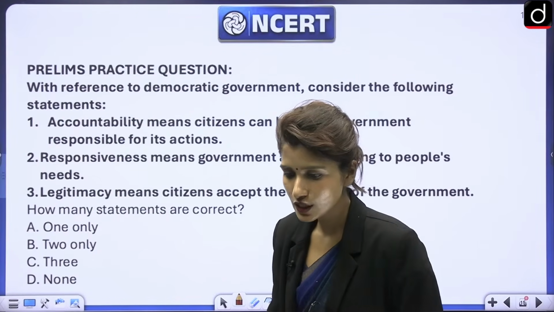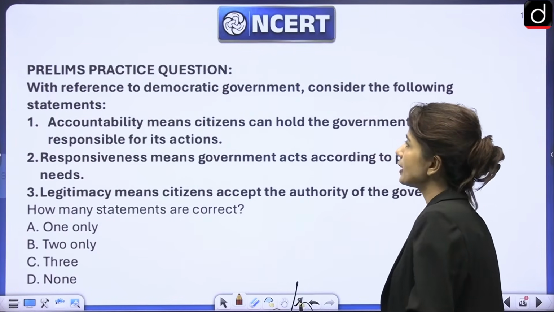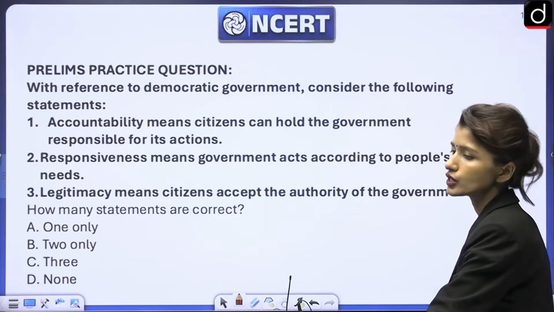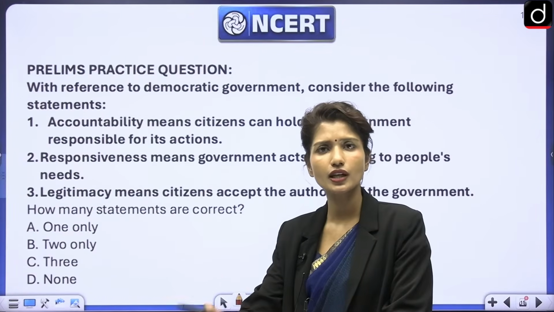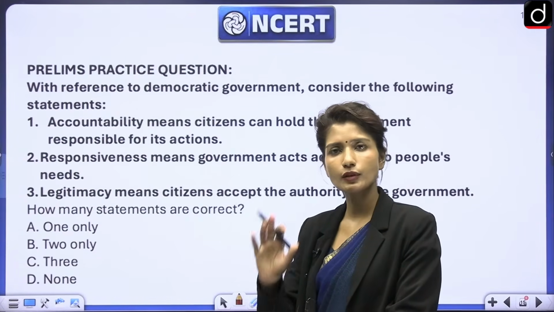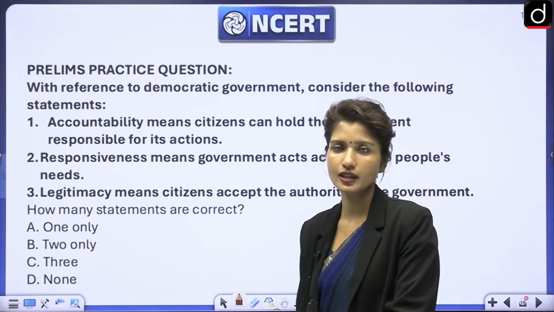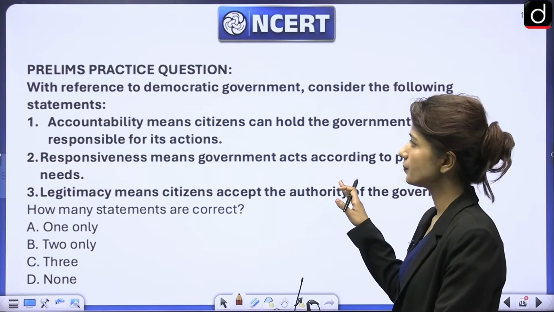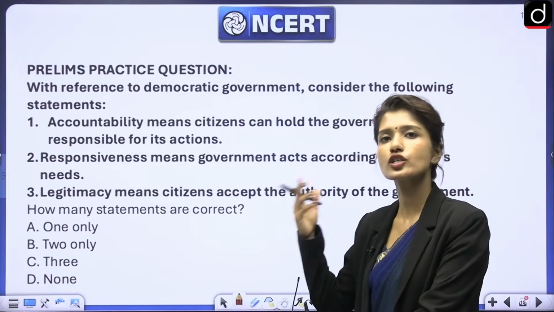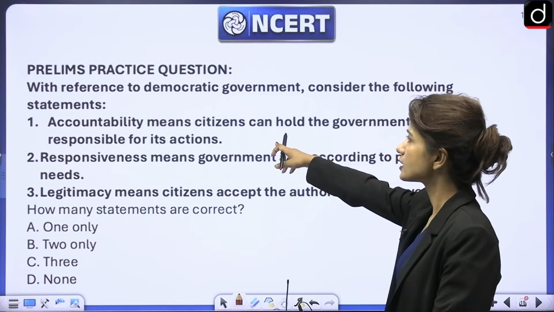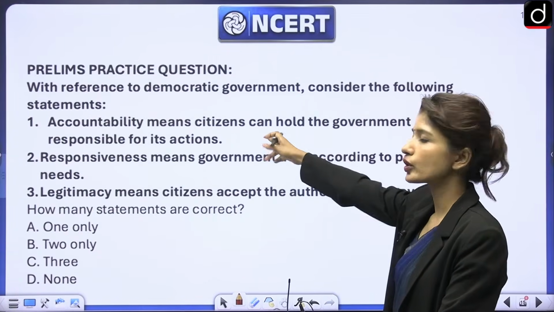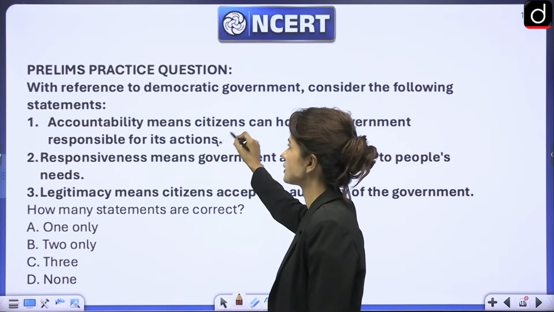Okay, let's discuss. First says, accountability means citizens can hold the government responsible for its actions. That is correct. That's the meaning of accountability: whatever policies, laws or actions the government is taking, we can ask or question the government about it. So citizens can hold the government responsible for its actions. That is accountability. This is right.